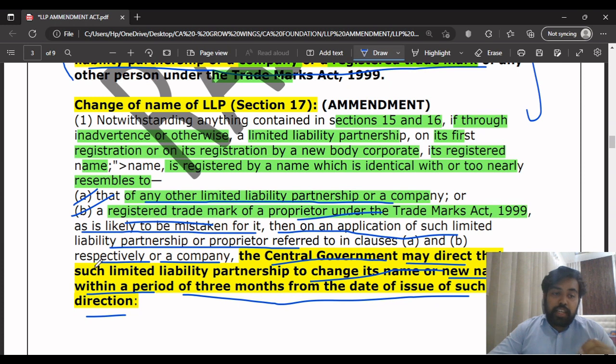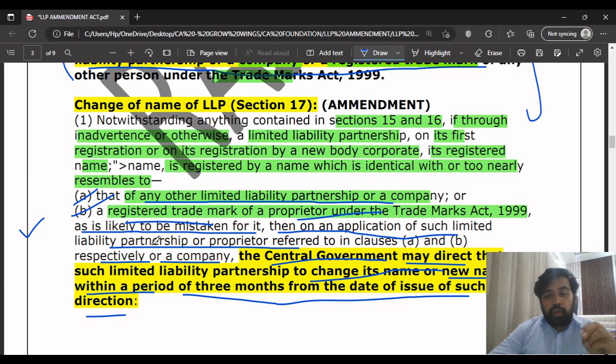Suppose there is a brand which is called Nike, which has one tick. Suppose there is another brand which uses a similar kind of trademark, then it can be confused with the Nike product. Suppose that product will be confused with a Nike product, then in such a case the central government will tell you that there is already a particular company registered with the trademark.